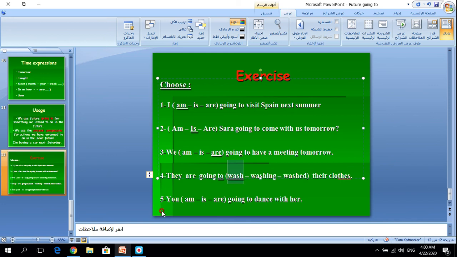Yes. The last one, 5. You, am, is, are going to dance with her. Which one is correct? Yes, you, we use it with are. You takes are, like this.